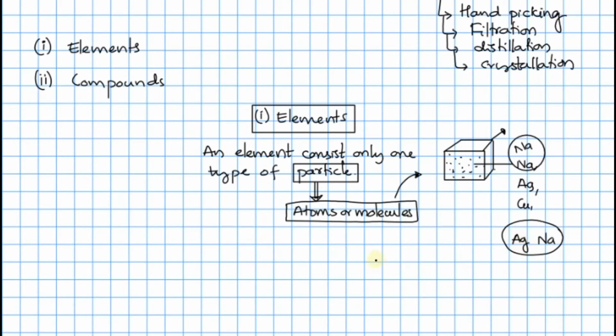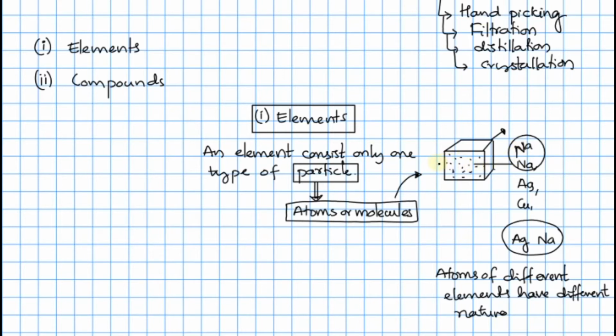Therefore, we can say that atoms of different elements have different nature. Silver and sodium are never the same, but two sodium atoms are the same, right?